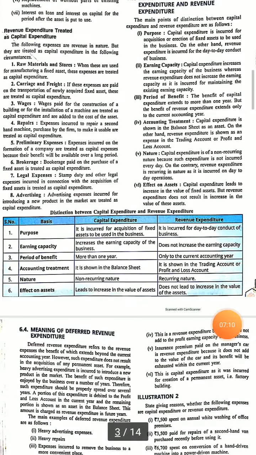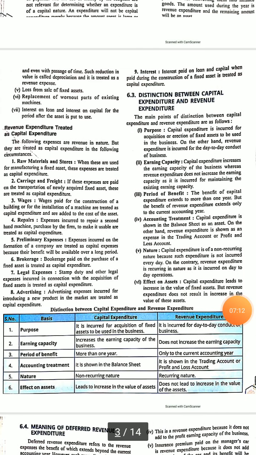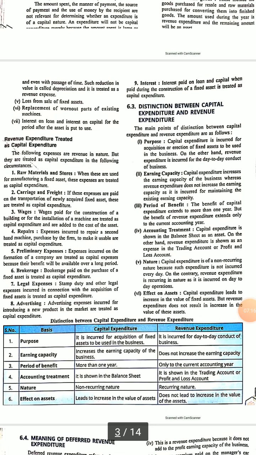Now let's see the last thing. What are the differences between capital expenditure and revenue expenditure? Based on the purpose, capital expenditure is incurred for acquisition of fixed assets or permanent assets, whereas revenue expenditure is incurred in conducting the day-to-day business. Earning capacity of capital expenditure is there because those assets which have been acquired will yield some return. But revenue expenditure benefits are available for a very short period of time,